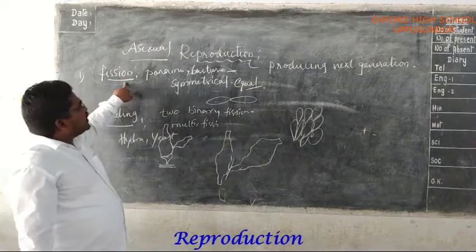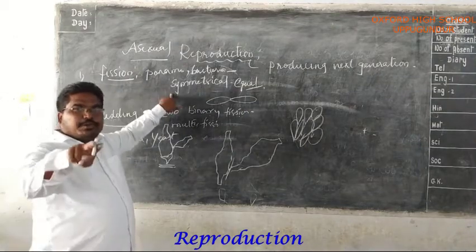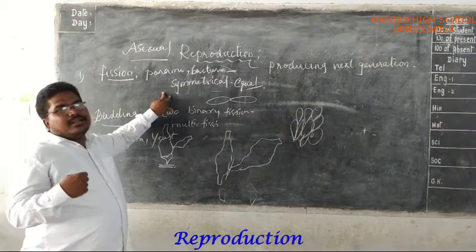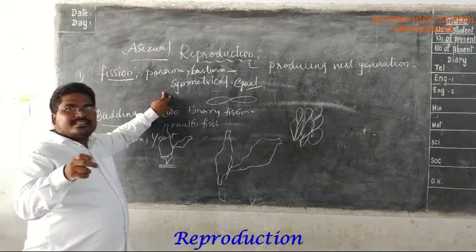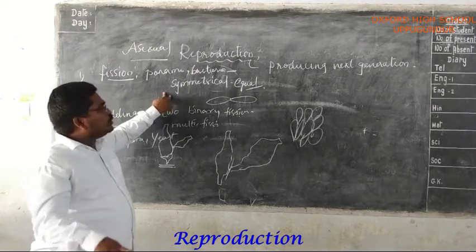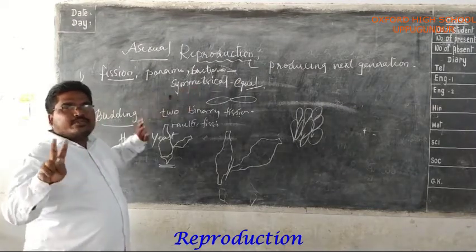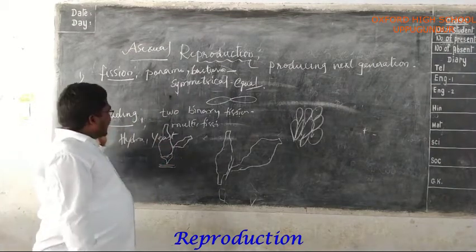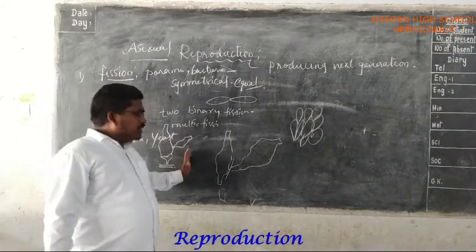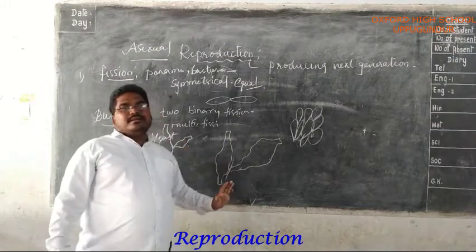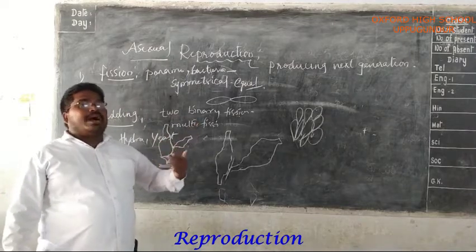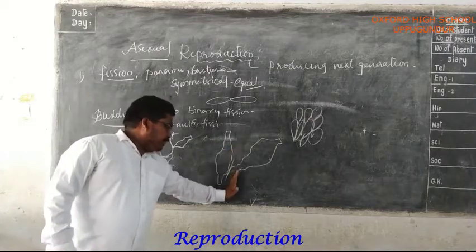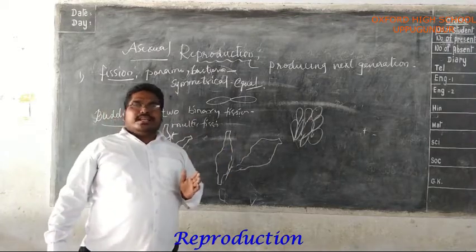Here, in fission, these organisms can split into two or more, usually in a bilaterally symmetrical manner. When the organism divides into two, that is binary fission. If the organism divides into more organisms, that is multifission. And another one is budding. A growth on the body as a bud grows nearly to form an identical copy of the parent. When it totally develops, it cuts itself from the parent and leads its life as an individual.